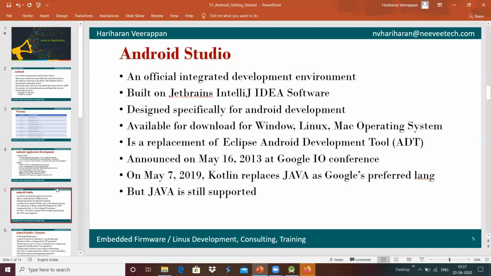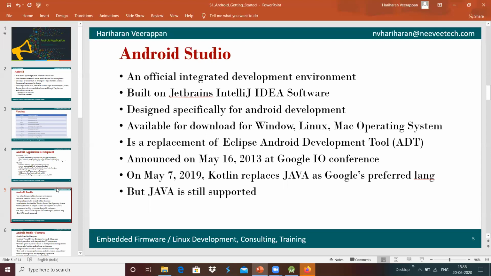Previously, around 2013 and before, we used an Eclipse based environment for Android application development. Android Studio is a complete replacement for the Eclipse development tools, and it was announced as the official integrated environment for Android application development on May 16, 2013 at the Google I/O conference. On May 7, 2019, Kotlin replaced Java as Google's preferred language.